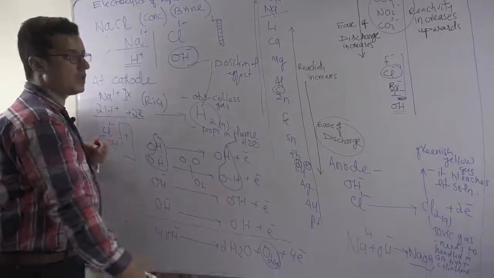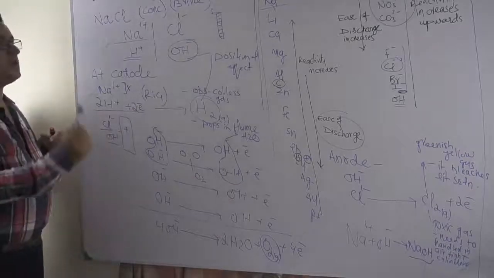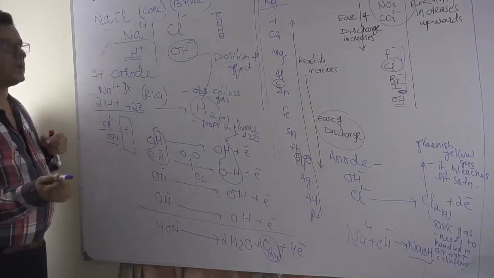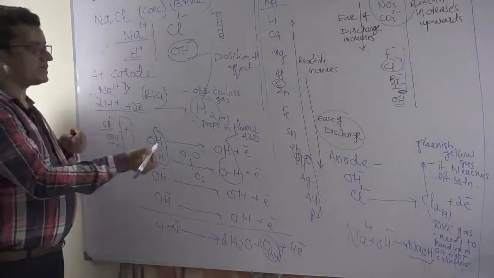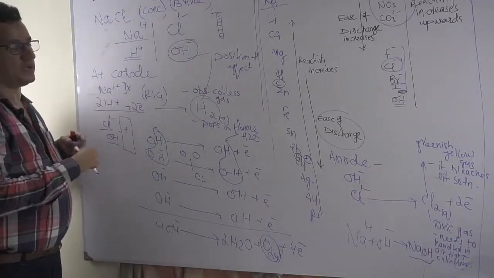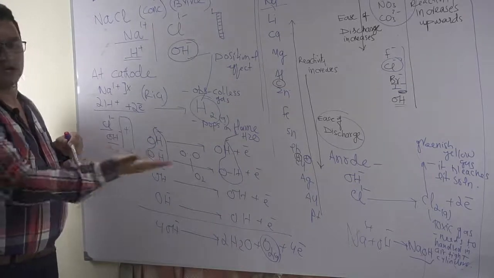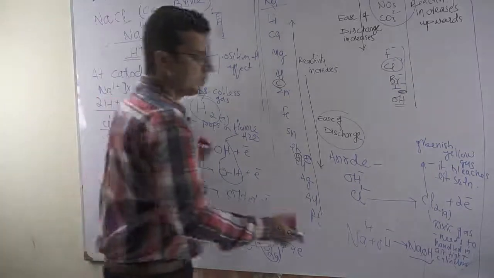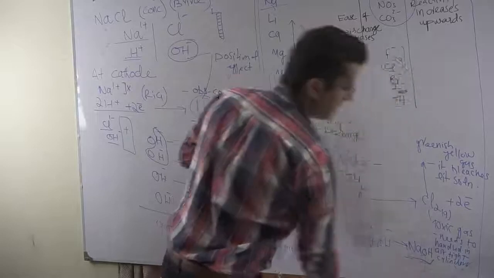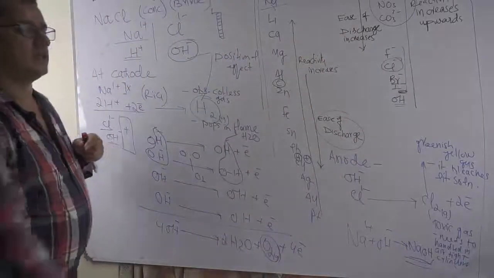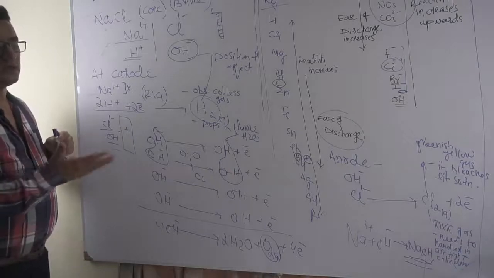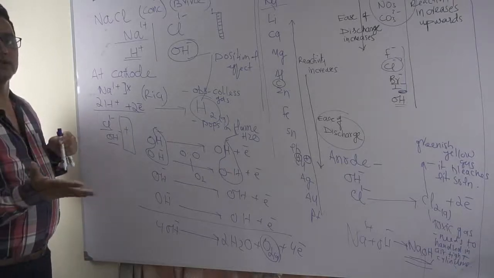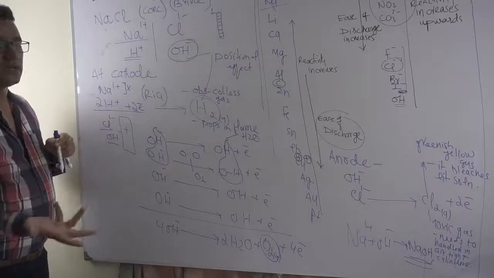Okay, so electrolysis of brine is one very important industrial example of electrolysis or electrolytic cells, because it yields a variety of products, especially caustic soda, the sodium hydroxide, the base which is used in detergents and making soaps, and chlorine gas, with huge uses in industry. Chlorine gas is used to make bleaching powder, as a disinfectant, and as a germicide.